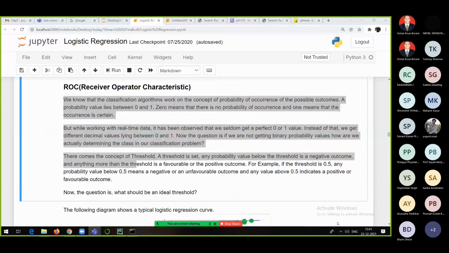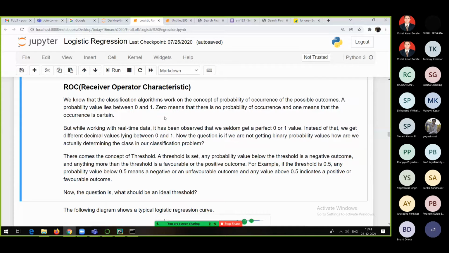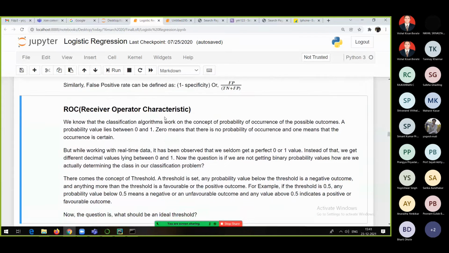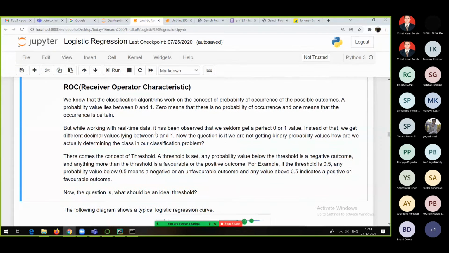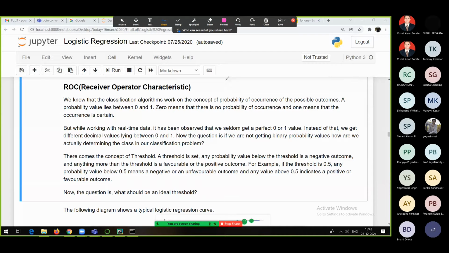Okay, so I hope you have gone through this. See, why are we discussing something called ROC, AUC? Receiver operator characteristics and area under the curve. Everyone, after accuracy, precision, recall, and F1 score, there is something called ROC, AUC score. What is this receiver operator characteristic? Basically, if you remember, I told you that in real time what